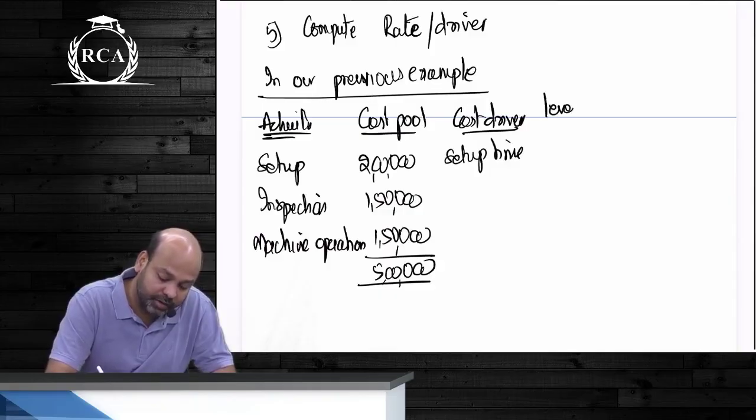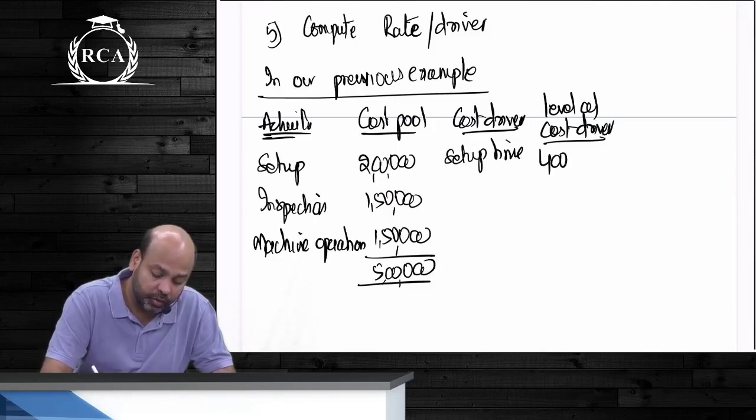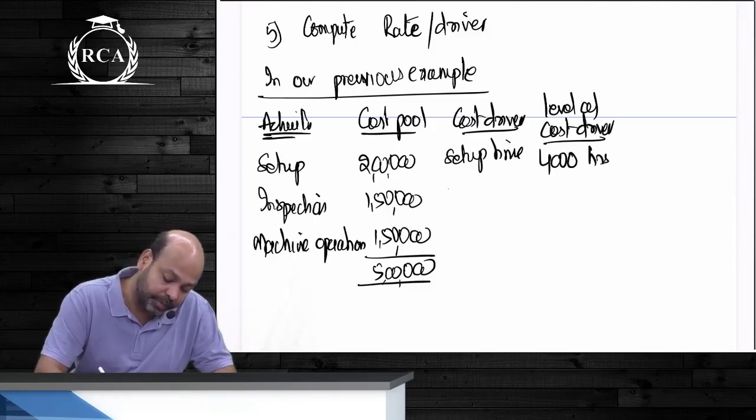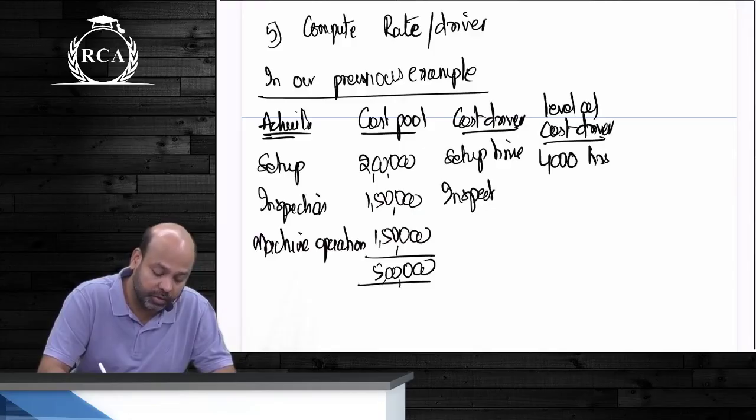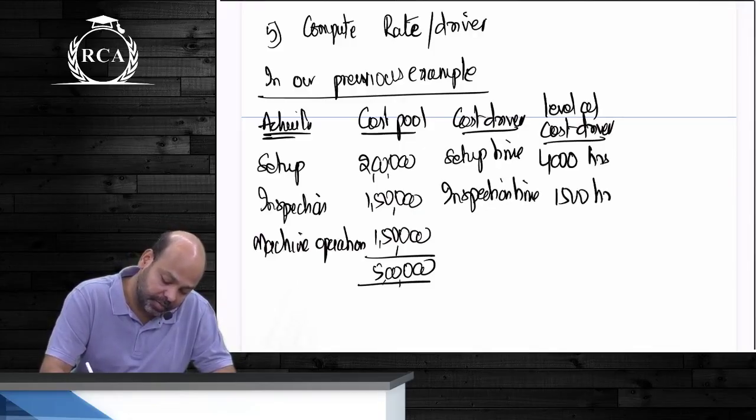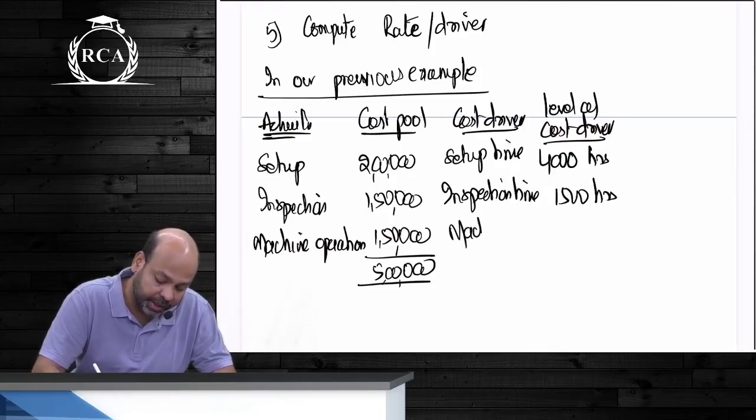Level of cost driver was 4,000. I am just writing the format, say understood. 4,000 hours. Inspection time was this. What was the total inspection time? 1,500 hours. And for machine operation it was machining time. This was the cost driver and this was how many hours?